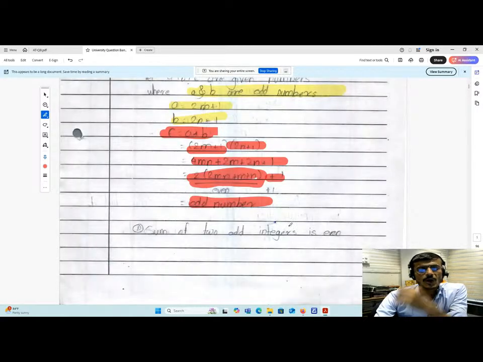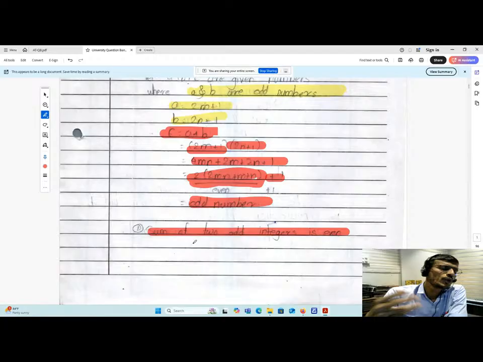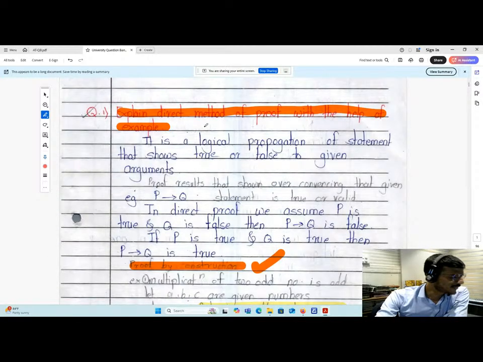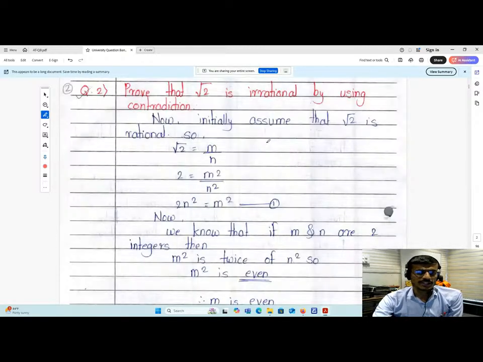Again, sum of two odd numbers is even. You can mention this also in the example. Also, you can mention multiplication of two even numbers is an even number, or sum of two even numbers is an even number. You can mention those things also. So these all are direct methods of proof. If this question is asked in the university examination, most probably, then you can go with all this explanation.